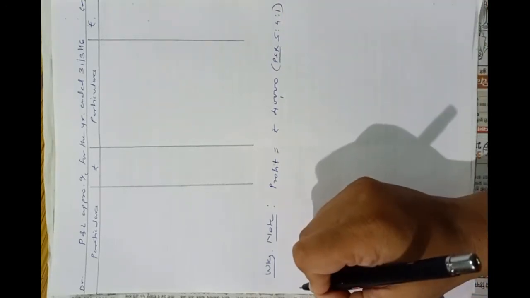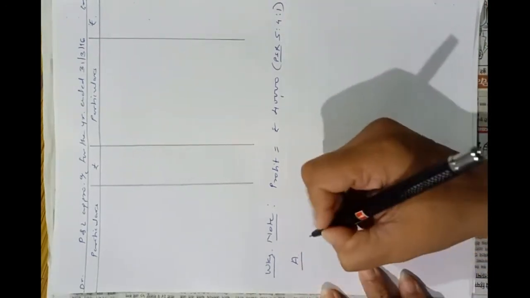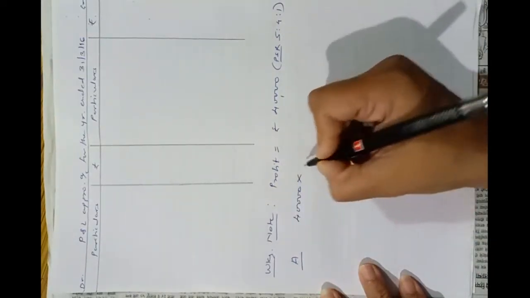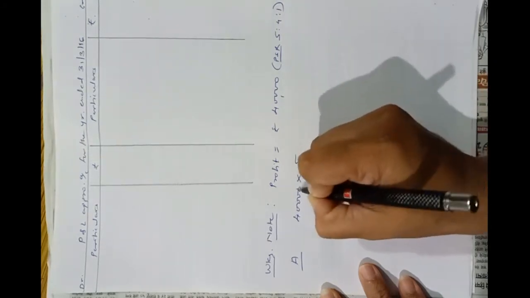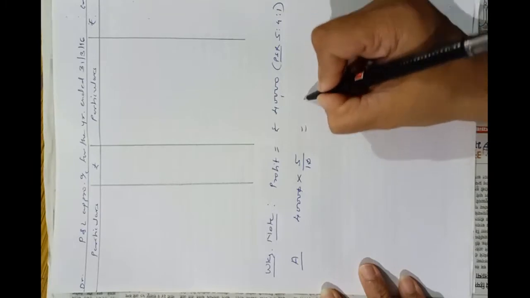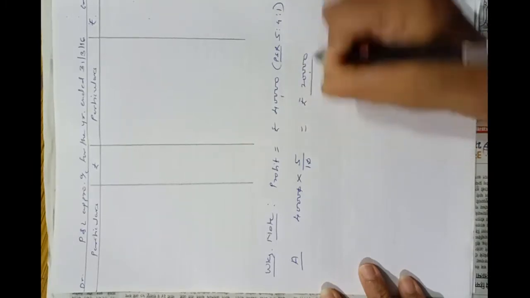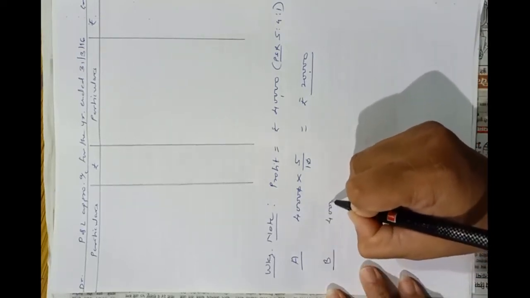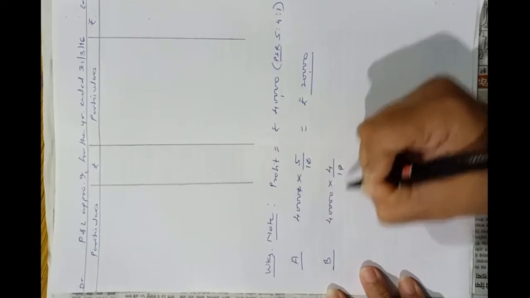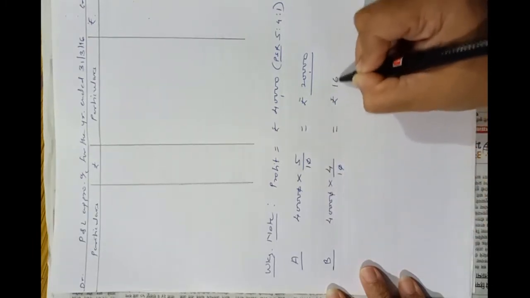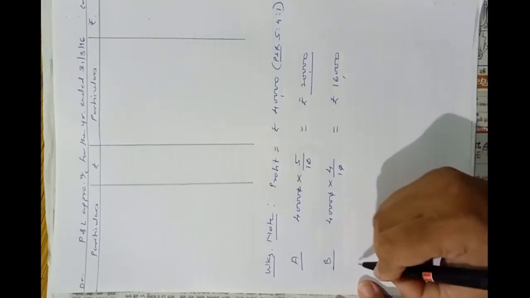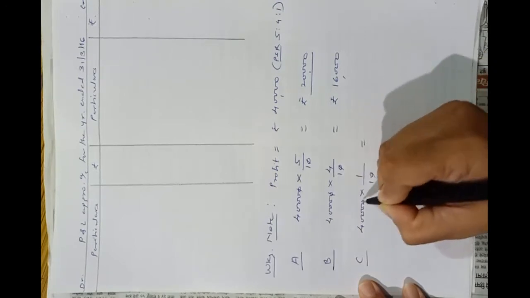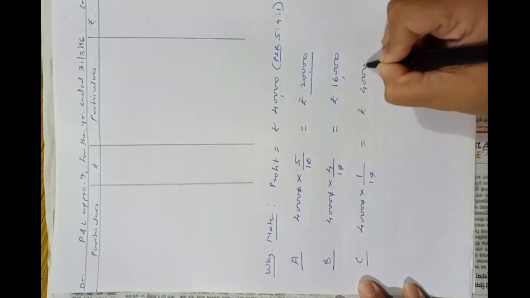Okay, so let's see here. For A, 40,000 into 5/10. So it is rupees 20,000. Then for B, 40,000 into 4/10. So it is rupees 16,000. Okay, and for C, 40,000 into 1/10. So it will be only rupees 4,000.